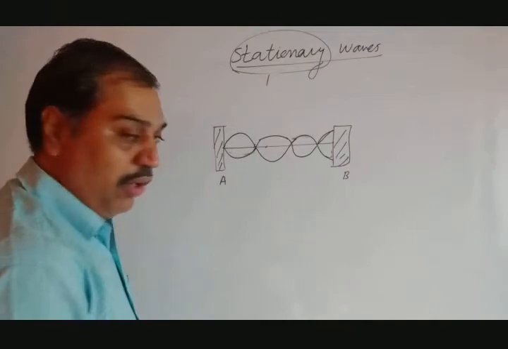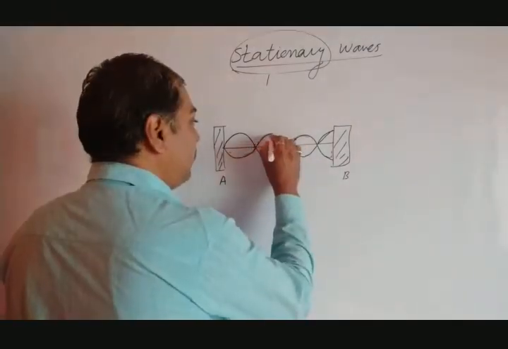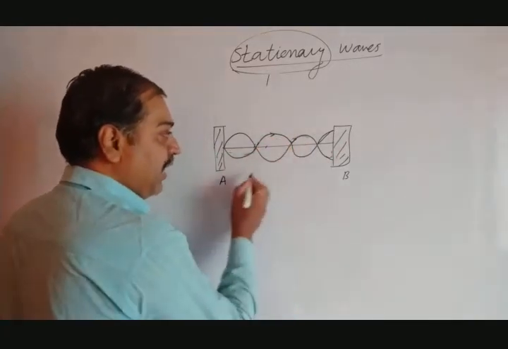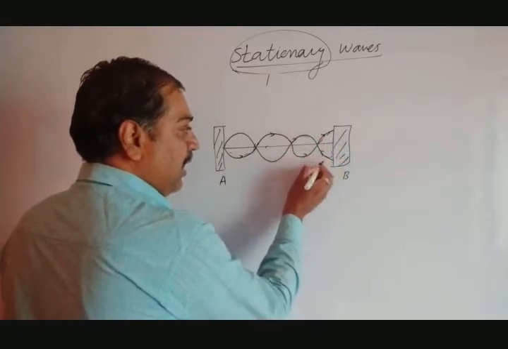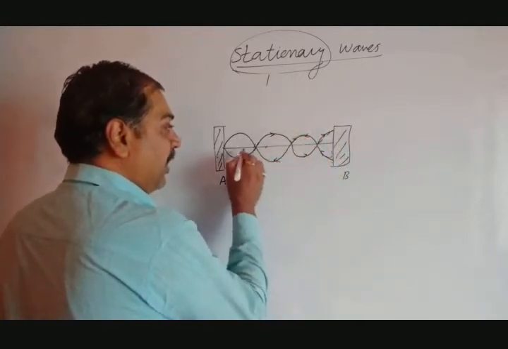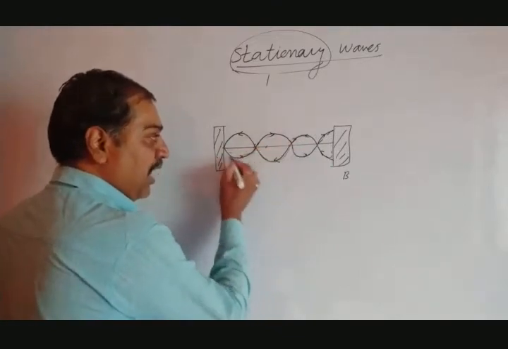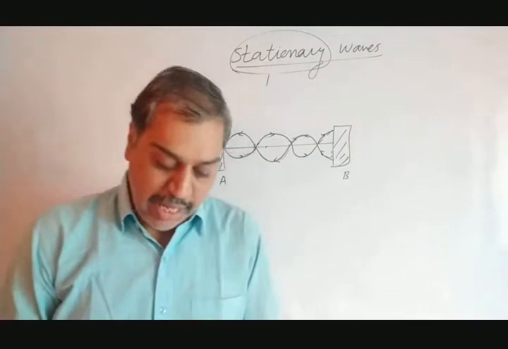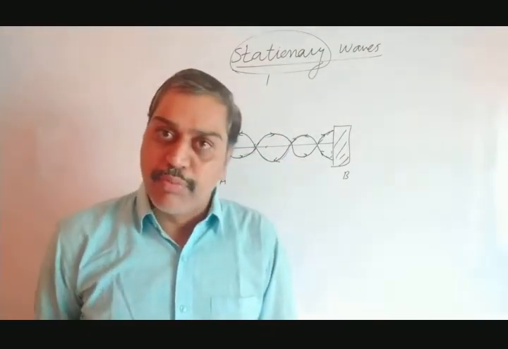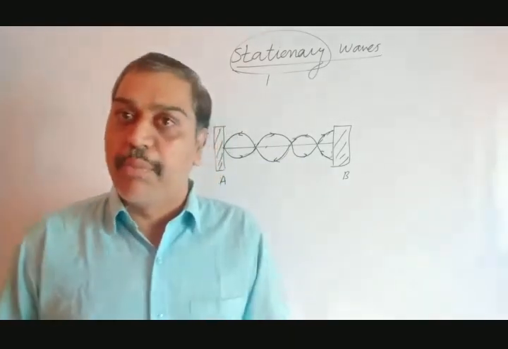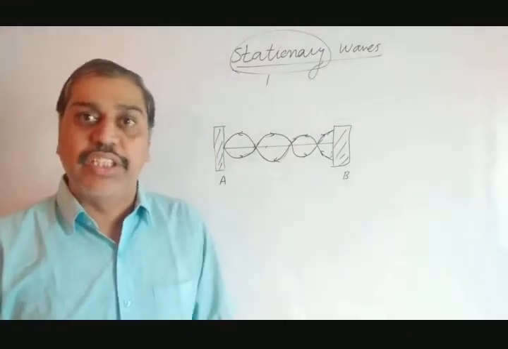The only condition is that one of them is moving in the opposite direction. Suppose we consider this wave is moving in this direction, and an exactly same and identical wave comes in the opposite direction, and they will form such a loop. This is said to be a loop. So this is one loop, this is another loop. Such loops get formed, and that loop forms the structure of the wave because of superposition of two exactly identical waves moving in opposite direction. They will form a loop-like structure, and this wave is said to be the stationary wave.